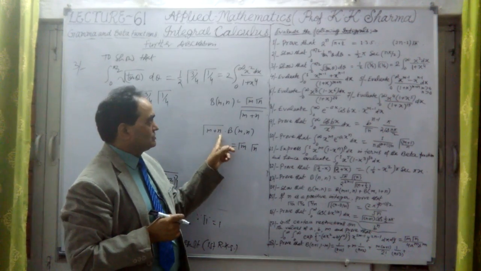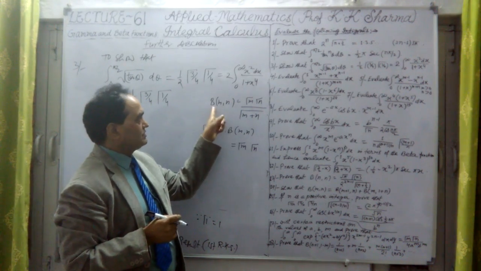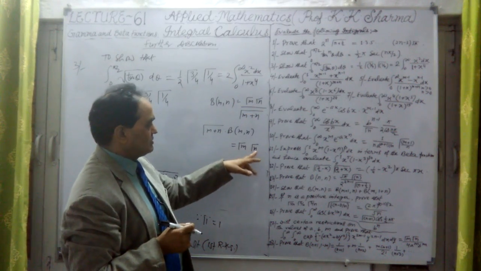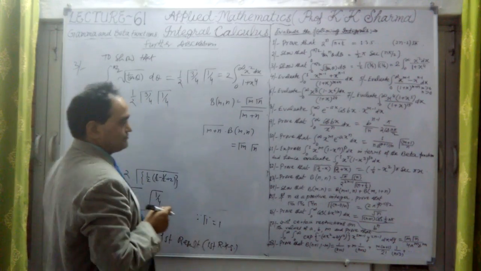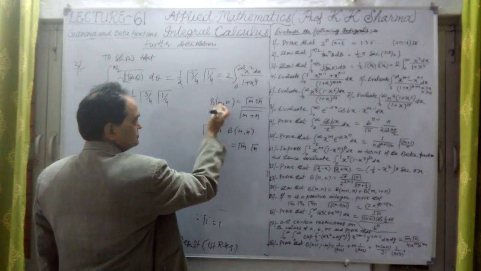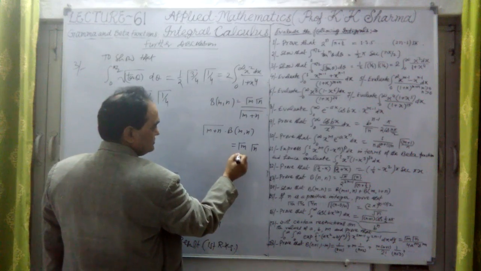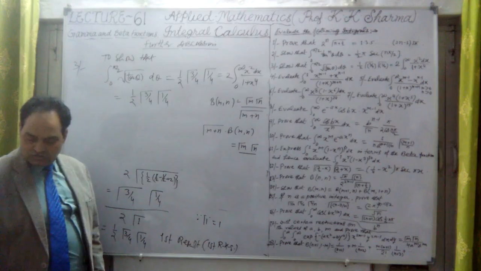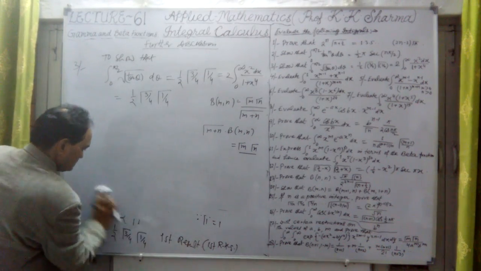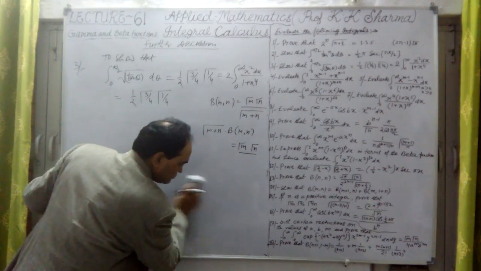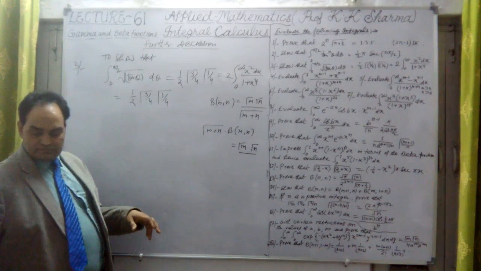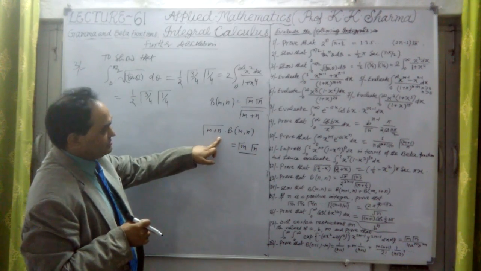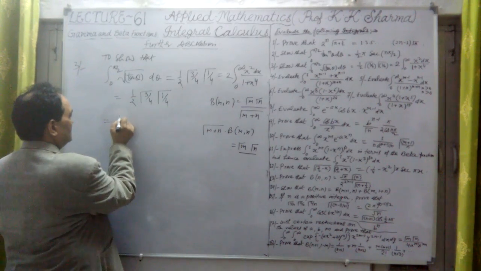Here, gamma (m plus n) into beta(m, n) equals gamma m into gamma n, this cross multiplication. So it means in place of these two values we can write in this way. So in place of gamma 3/4 and gamma 1/4, we can write this. What will it be?